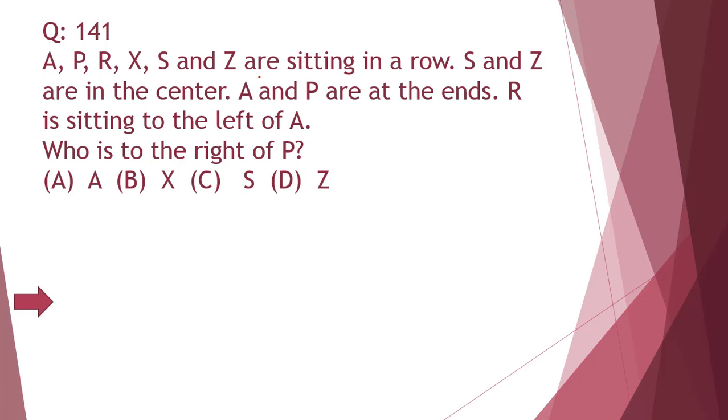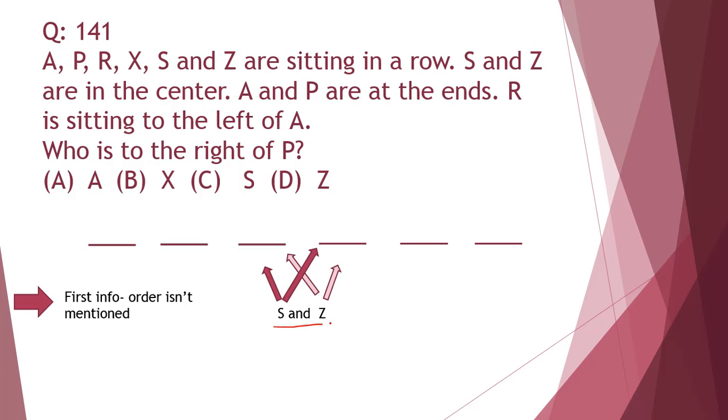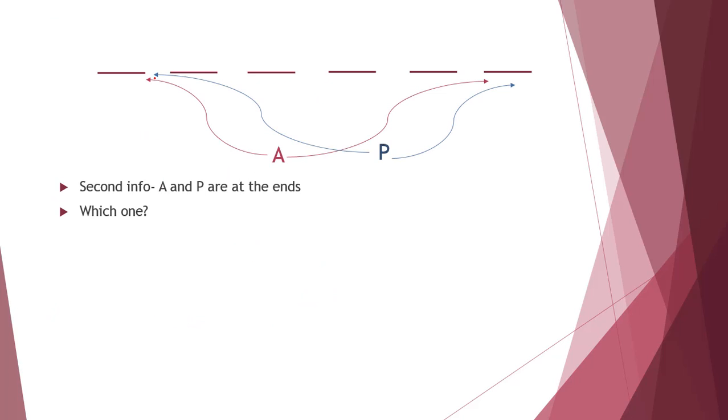This example is from a sample paper of a screening test. This is a sitting arrangement analytical reasoning. The first information is S, N, Z are in the center. Order isn't mentioned. The next information is that A and P are at the ends. Again, we don't know which one is at the first or which one is at the end.